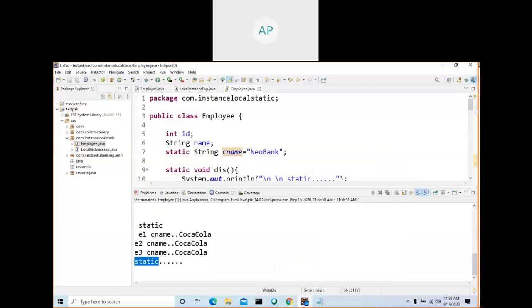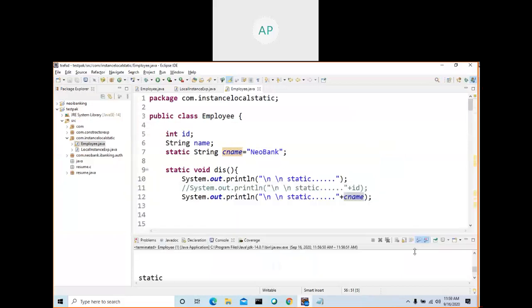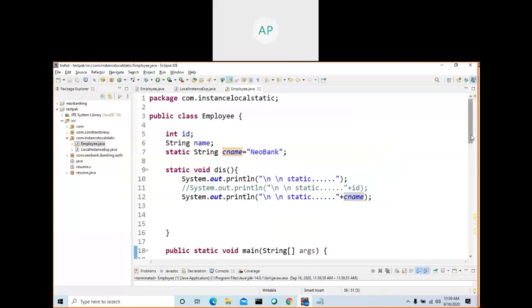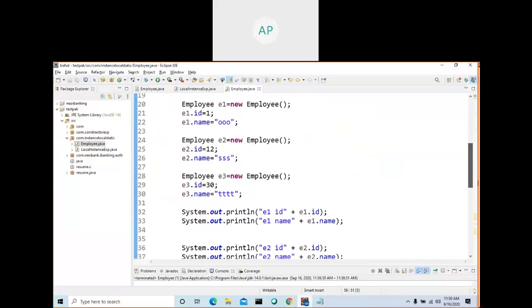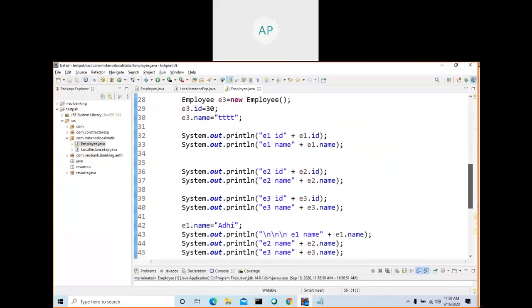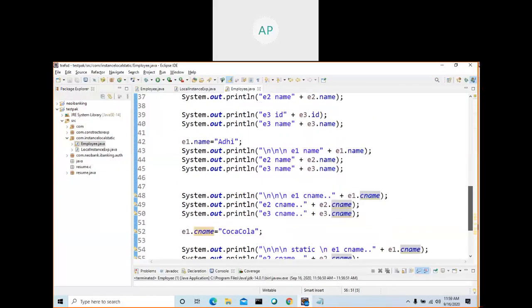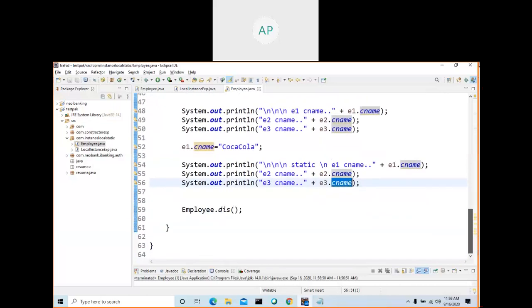So thanks for your time. Go through this video and try to run this program. This is the code I explained.